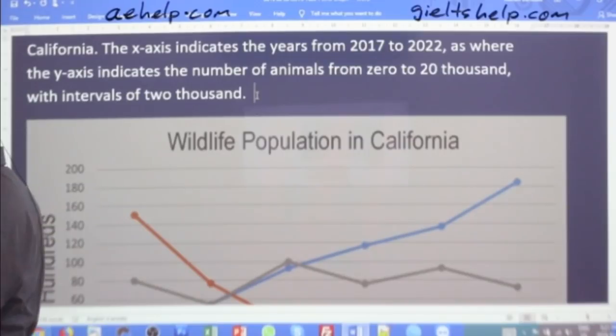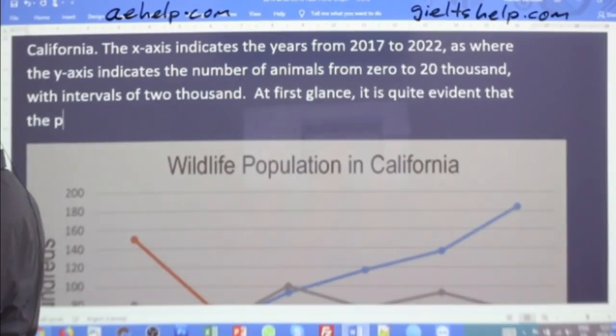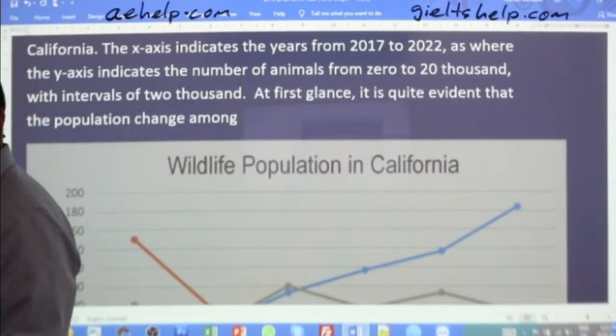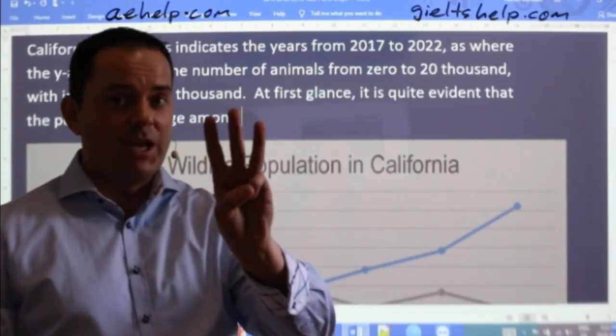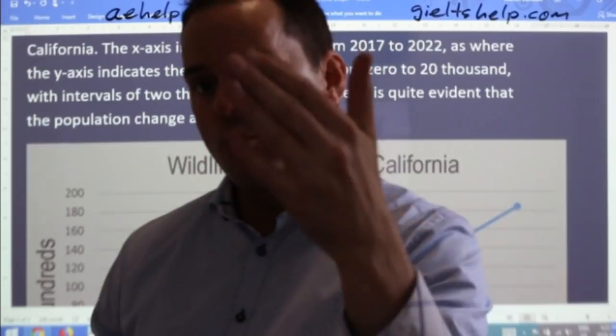At first glance, it is quite evident that the population change among, not between, because there's three, right? Between is for two, among is for three or more, all right?